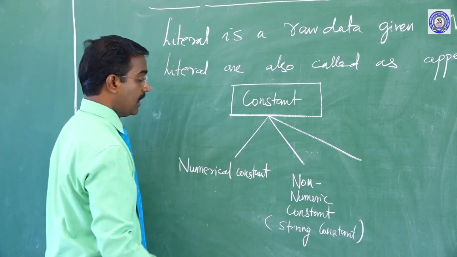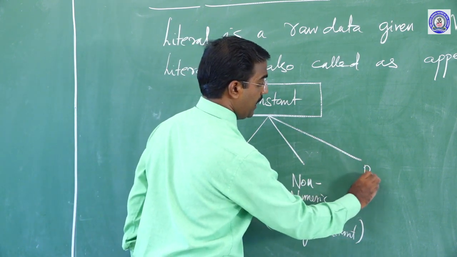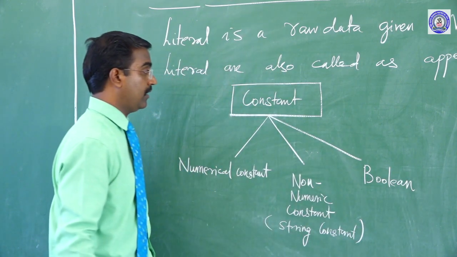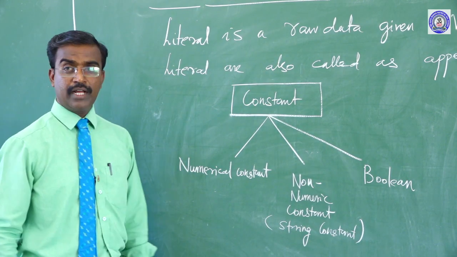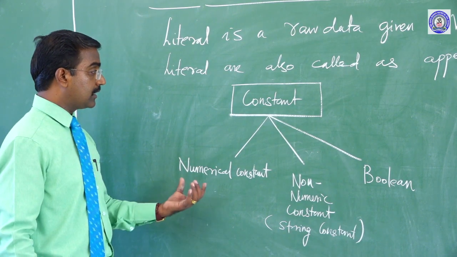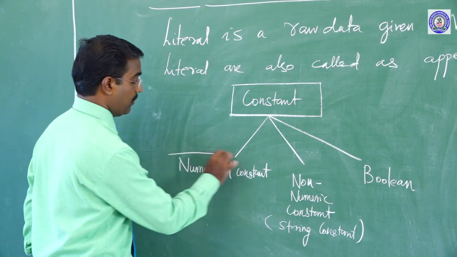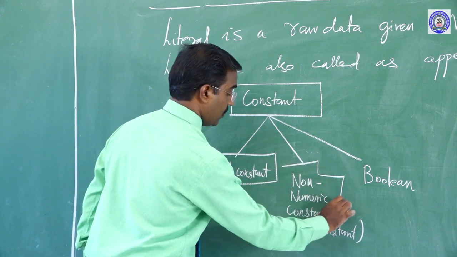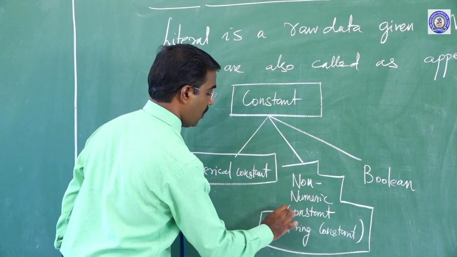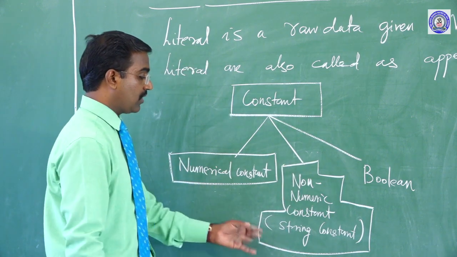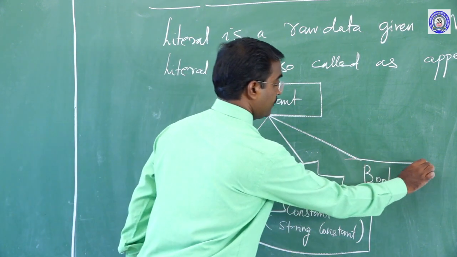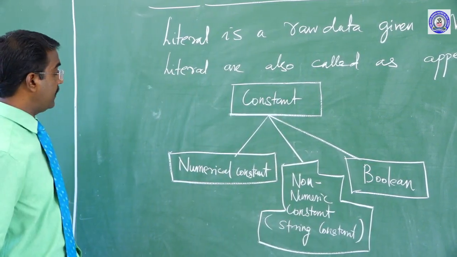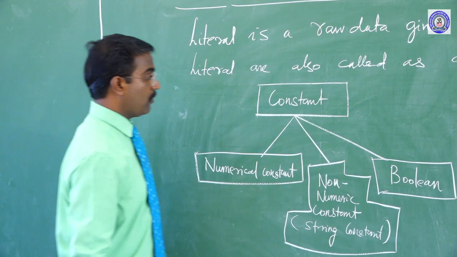Another one is Boolean constant. So in Python it can be classified into 3 types. Number 1 is numeric, and then non-numeric, meaning string constant, and then Boolean. Now let me say about them one by one.